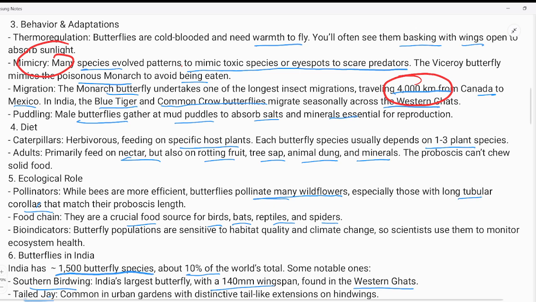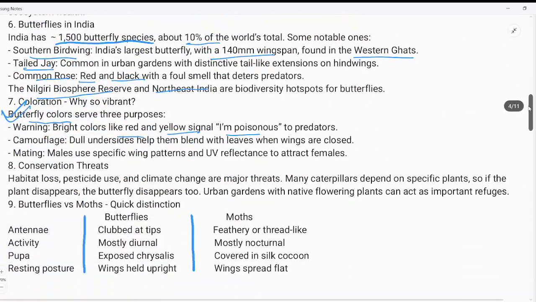If I talk about the diet of butterflies, it is herbivorous, feeding on some host plant where it lives basically, and it becomes part of the food chain, that is birds, bats, reptiles, and spiders. And if I talk about India, around 1500 different species of butterfly are available, which is around 10% of the whole world.